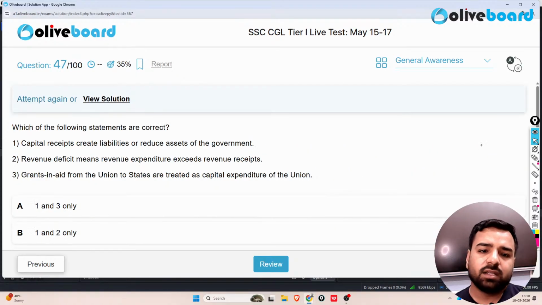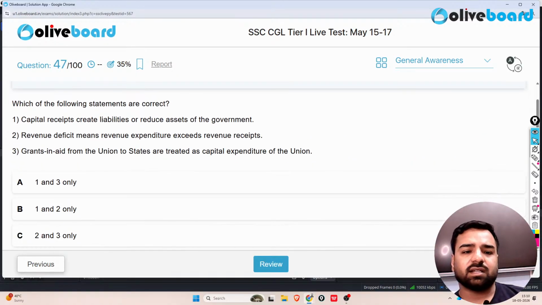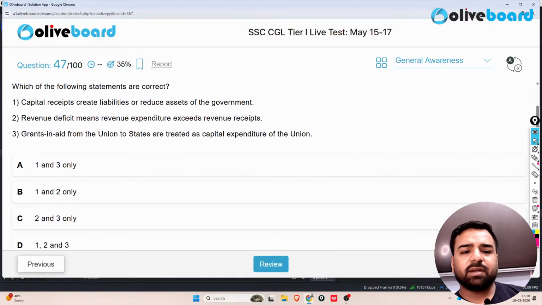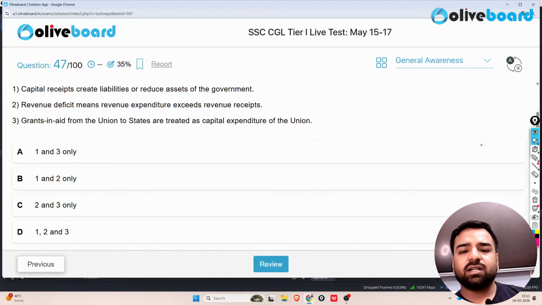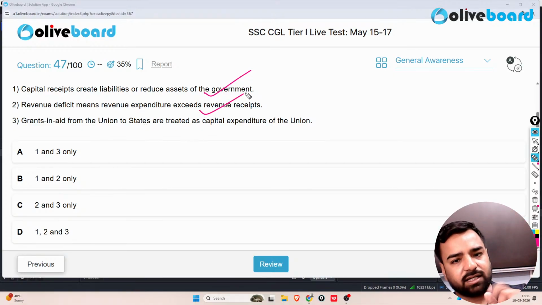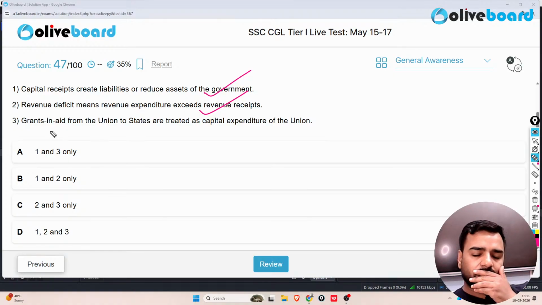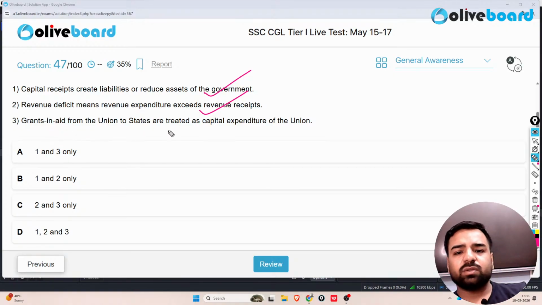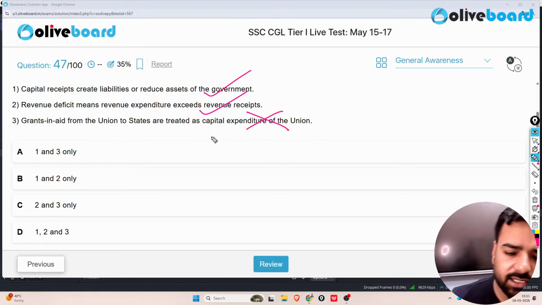You must remember them. Next we have, which of the following statements is correct? Capital receipts create liabilities or reduce the assets of the government. That's correct. Revenue deficit means revenue expenditure exceeds the revenue receipts. That's again correct. Grants and aid from the union to the states are treated as capital expenditure of the union. That's wrong. So what is the correct answer, guys?